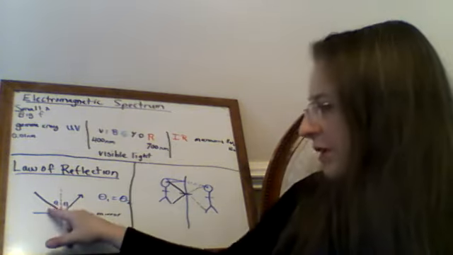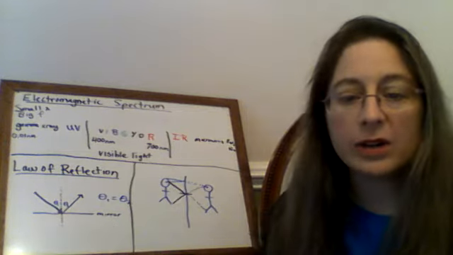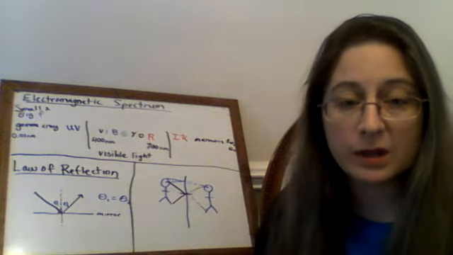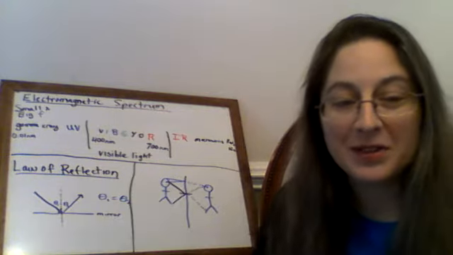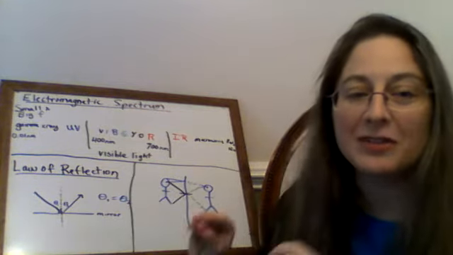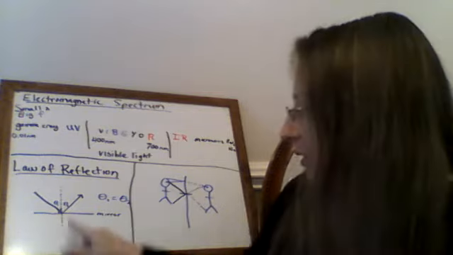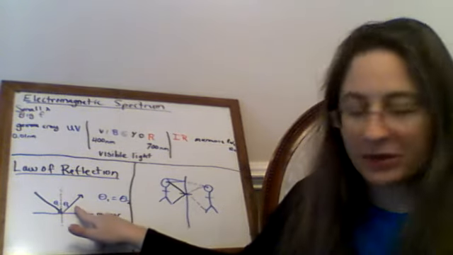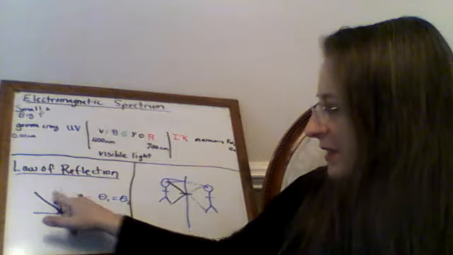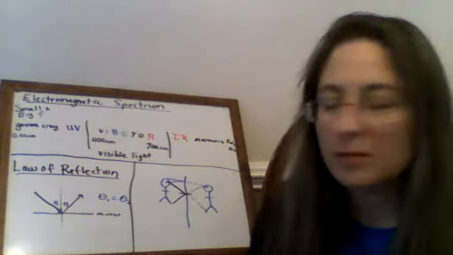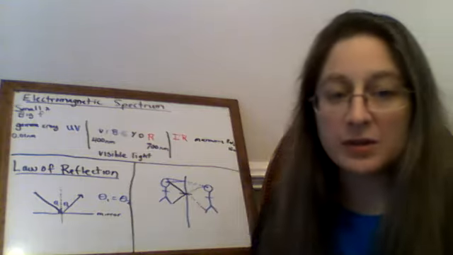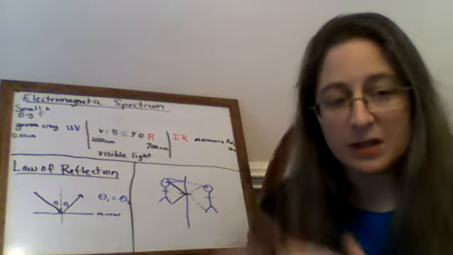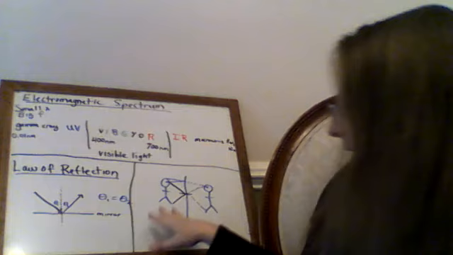We're very used to measuring things relative to the surface that they strike. When we're using light beams, we have to do this counterintuitive thing where we measure from the normal line and not from the surface. Although, of course, this angle is also equal to this angle, since this is a 90-degree line. So that's the law of reflection. Angle of incidence equals angle of reflection.